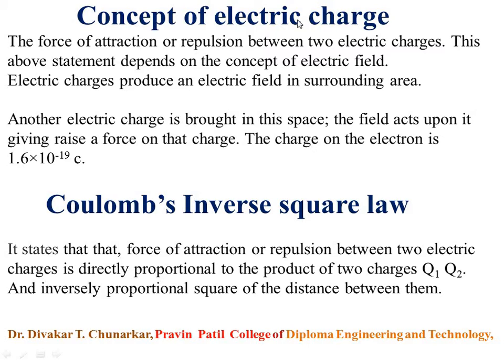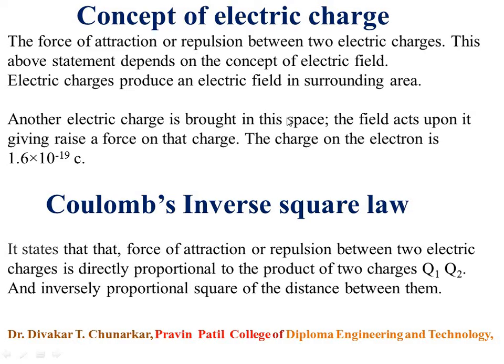Here what is important is the force of attraction or repulsion between two electric charges. This statement depends on the concept of electric field. Electric charges produce an electric field in the surrounding area. When another electric charge is brought into this space, the field acts upon it, giving rise to a force on the charge.